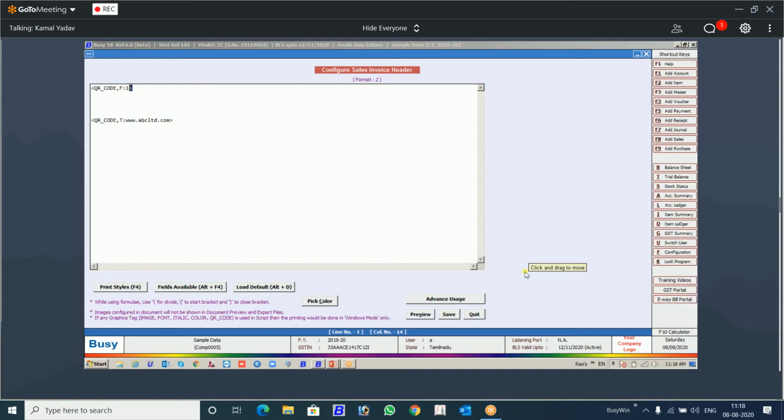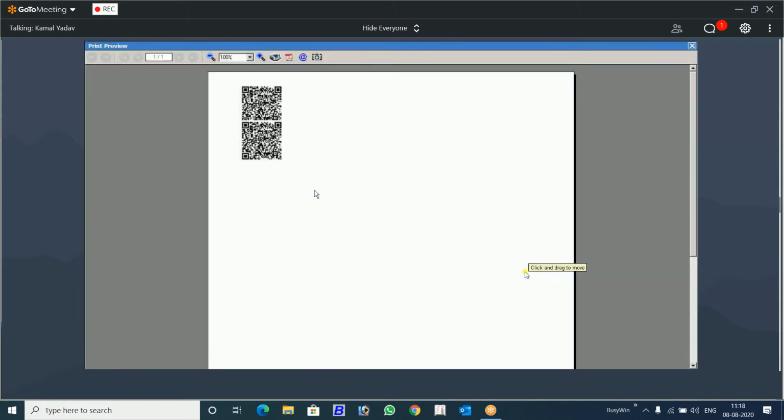So these are the two fields. You see it very clearly. One is F. With F you call the format. Another is T. With T you type the text. So this type of QR code will be printed.